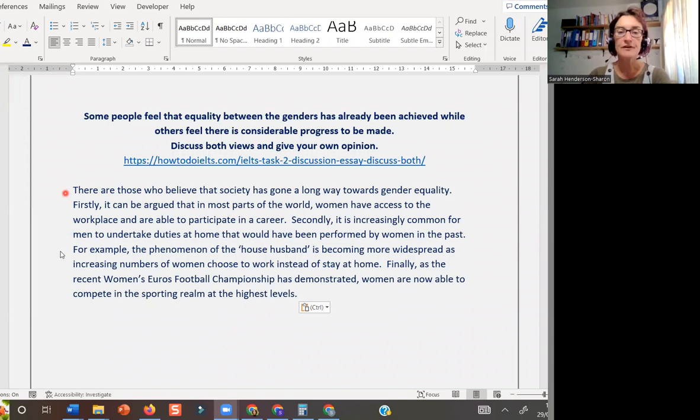Okay, so this is the first paragraph that I wrote to answer this question. Now, this is a question actually that I feel quite strongly about, which is why I chose it. Equality between the genders has already been achieved. Not sure. So I have decided that I would write about the opinion that I disagree with first. So I'm answering this view that equality between the genders has been achieved in my first main body paragraph.